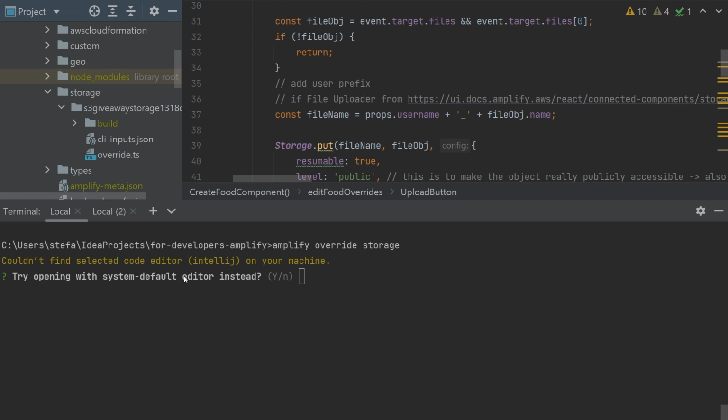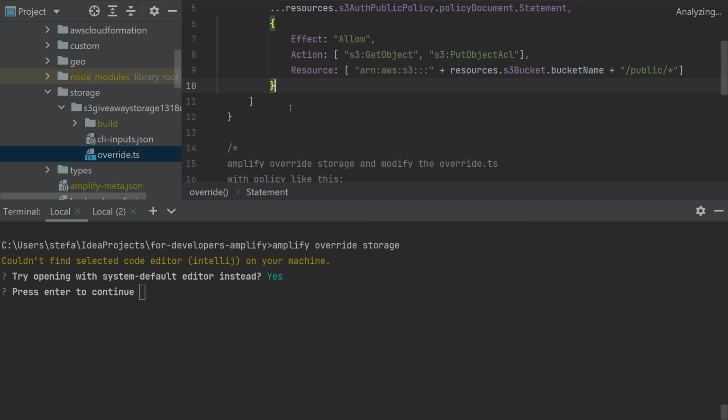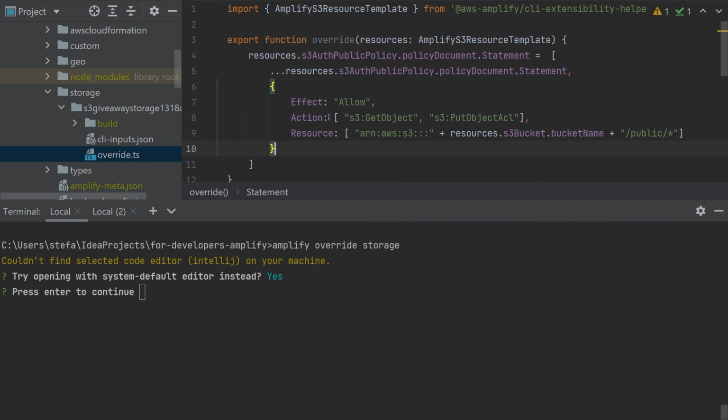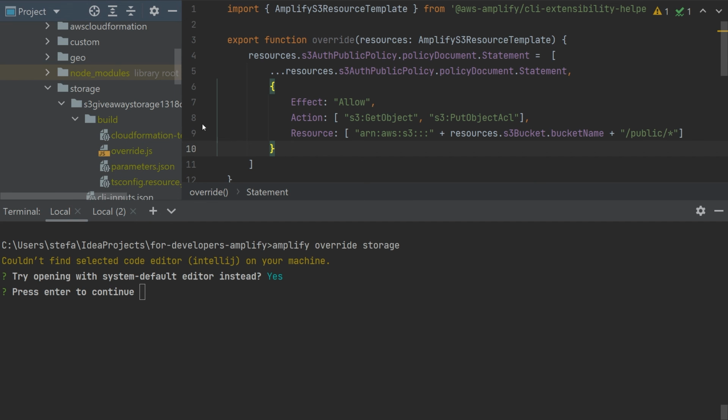It will also ask you how you want to open the file, because what it will create is an override TS. And after the editing, when I'm done with my changes, I click enter, and it will generate or update the CloudFormation template.